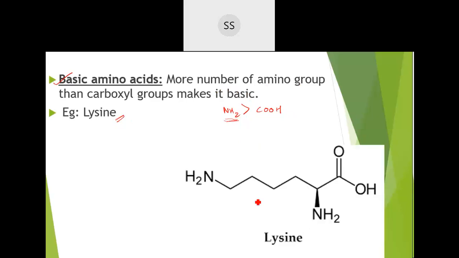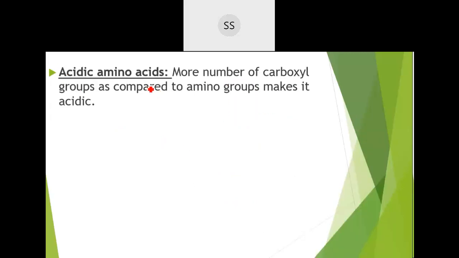This is the structure of lysine. So lysine is the basic amino acid. Structures you don't have to remember as such, students. You just remember the example. That would be enough. Then acidic amino acid. As the name says, acidic, what will be more in number here? Compared to NH2 groups, you will see that carboxylic acid groups are larger in number. So we will have more carboxylic groups than amino groups. Such type of amino acid will be acidic amino acid.